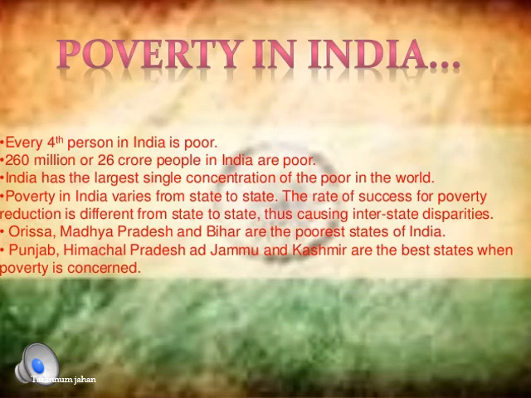That is the reason why even in West Bengal we don't find many people living below the poverty line. The adoption of the green revolution in agriculture has increased development in these states, which is why Punjab, Himachal Pradesh, Jammu and Kashmir, West Bengal, Haryana, and even Andhra Pradesh and Tamil Nadu are above the poverty line.